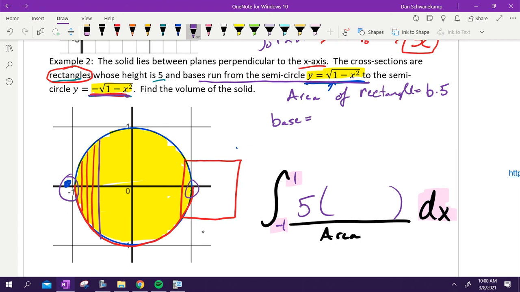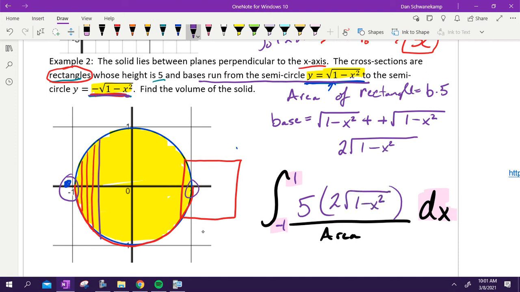So my base is going to be equal to what? What do I have to do to find it? Top circle minus bottom circle. So my top circle is this guy right here, square root of 1 minus x squared. Top minus the bottom, minus a negative square root of 1 minus x squared. It's minus a negative, so it's really positive. I've got 1 minus x squared, and another 1 minus x squared. I put them together, I now have 2 square root of 1 minus x squared. That is what's going to go in right there.